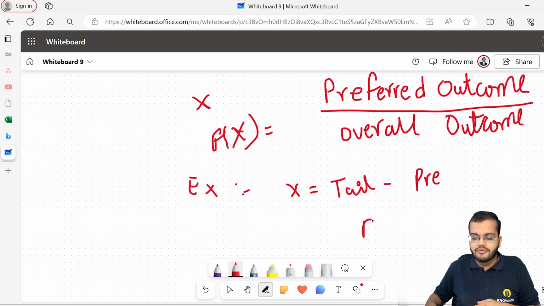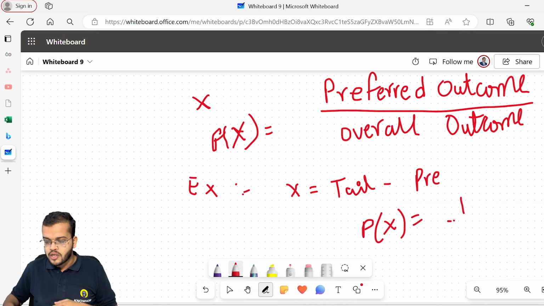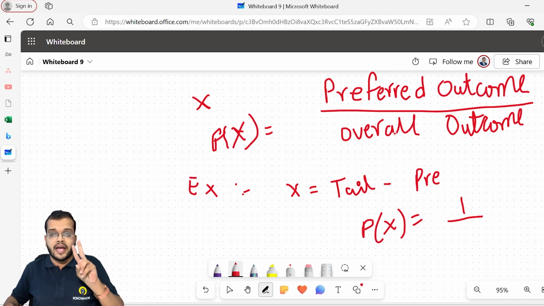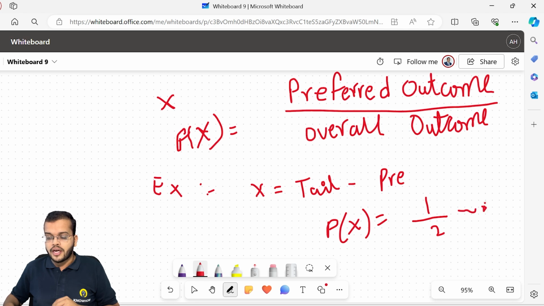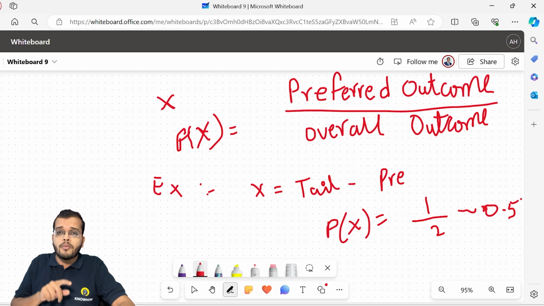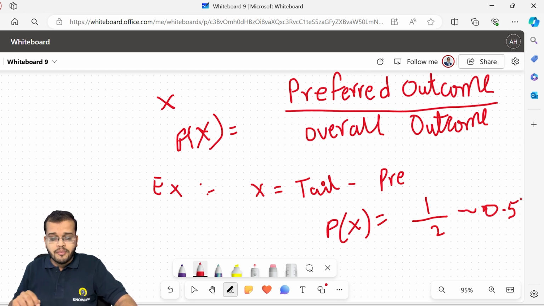So the answer for this will be: preferred is 1, which is tails, divided by how many overall outcomes there are, either heads or tails. There are 2, heads and tails. So 1 divided by 2 is equal to 0.5. This is my probability of x. I am expecting to get tails, but I have 2 possibilities, so 1 divided by 2 is 0.5. As simple as that.